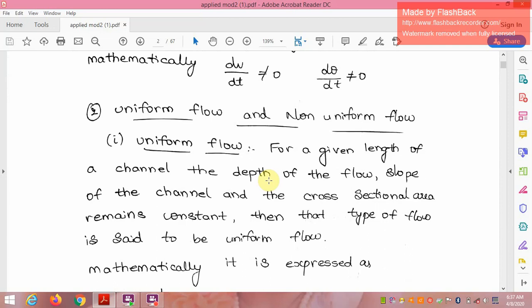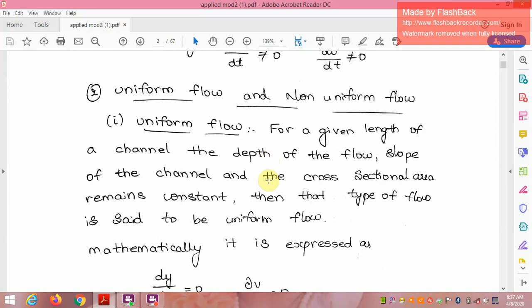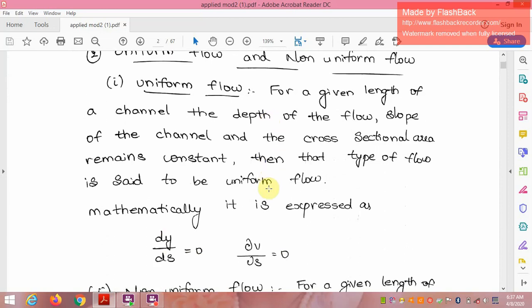Second one, uniform flow and non-uniform flow. Uniform flow: for a given length of a channel, the depth of the flow, slope of the channel, and the cross-sectional area remain constant, then that type of flow is said to be uniform flow. Mathematically, it is expressed as ∂y/∂s = 0, ∂v/∂s = 0.